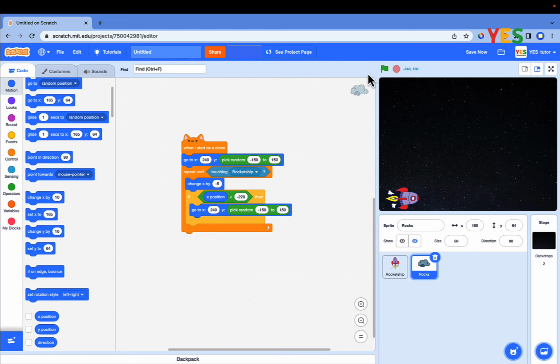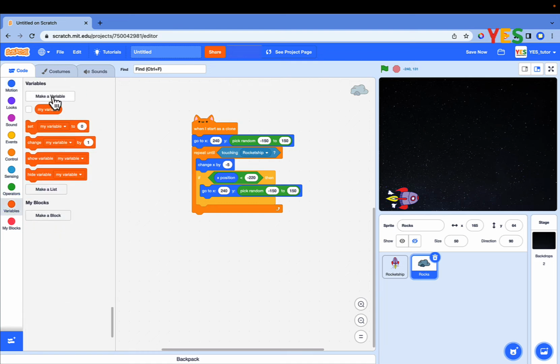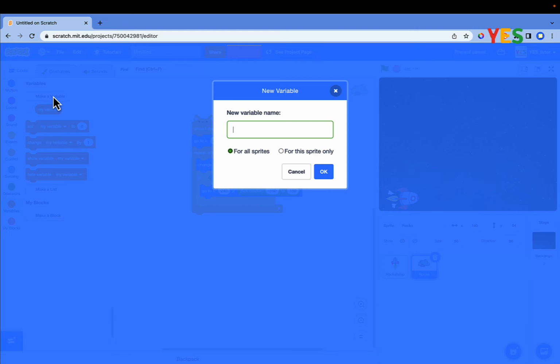Now rocks go back to their original position, the right edge of the stage, when they touch the left edge of the stage, but all rocks move at the same speed every time. To enhance the game, let's make it random. First, create a variable. Click on the variable category and then make a variable. Name your variable and click on OK.